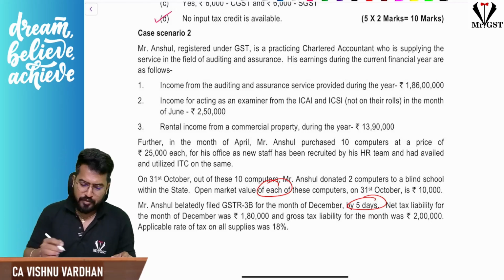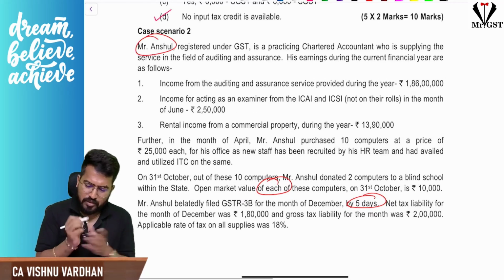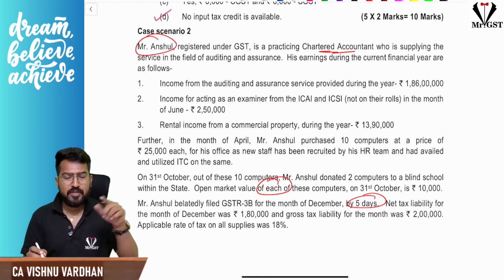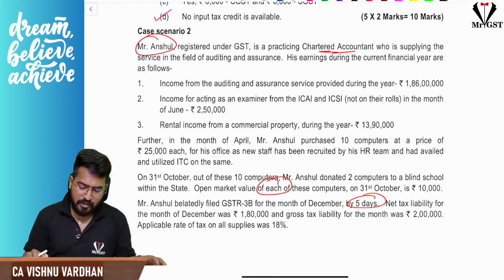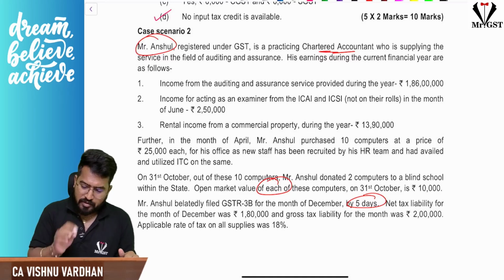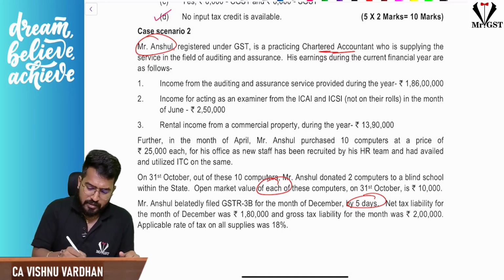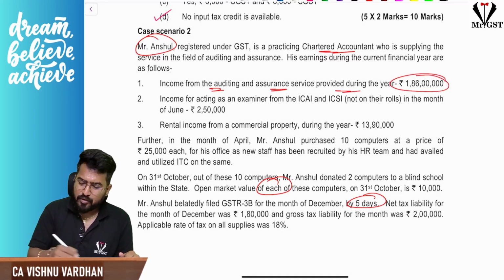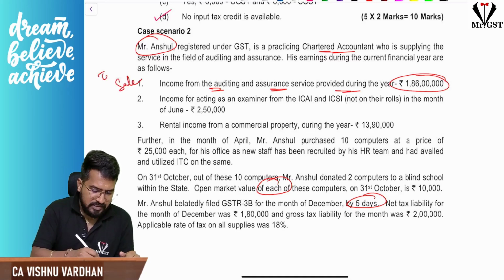The next case scenario, if you see, is a very easy one. Mr. Anshul, a practicing chartered accountant, similar to the MCQ we have seen in those 35 case studies. So here, first of all, understand. He is providing auditing and assurance services of 1 crore 86 lakhs. This is a sale which is taxable.